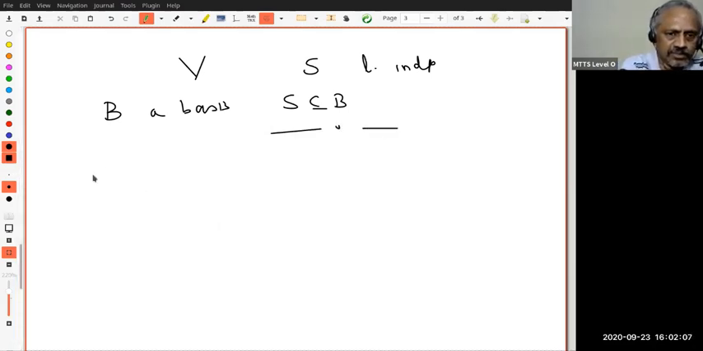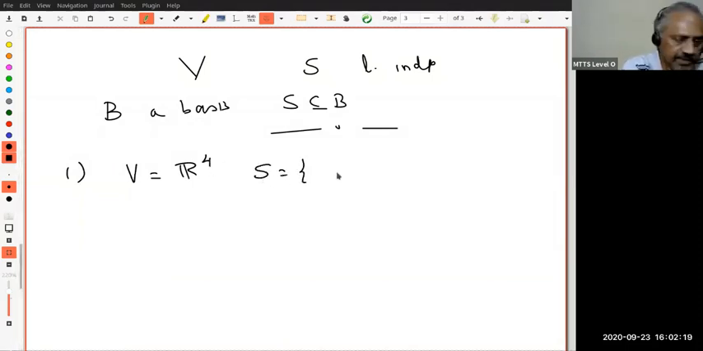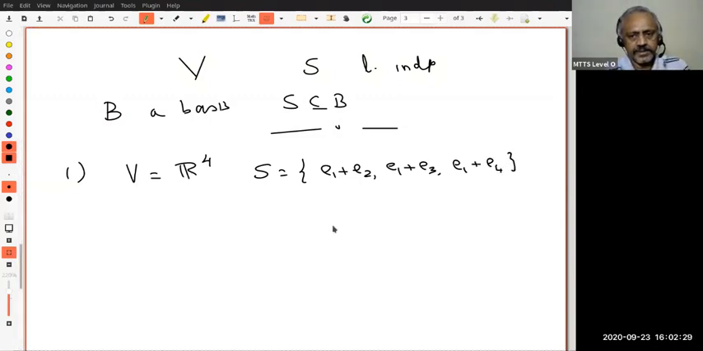Okay. Let us look at this. I will give two such examples. Let us start with the simplest example. One, V is R4 and my set S is e1 plus e2, e1 plus e3, and e1 plus e4. Okay. It's easy to check it's linearly independent.